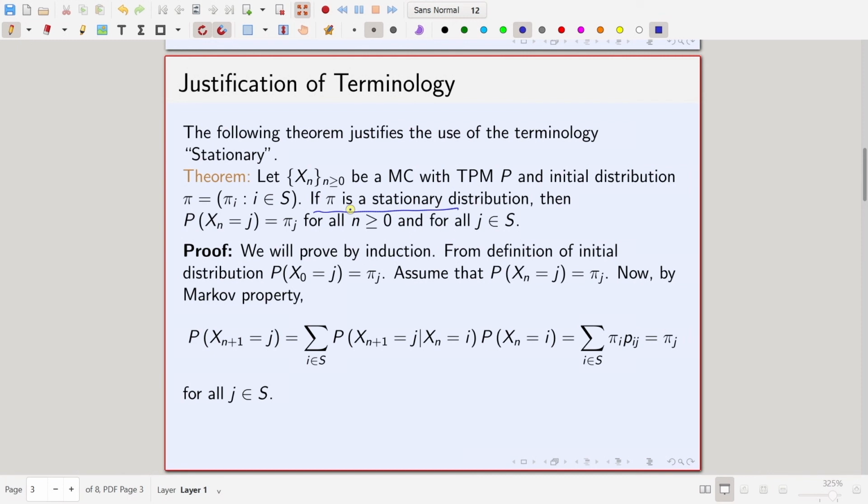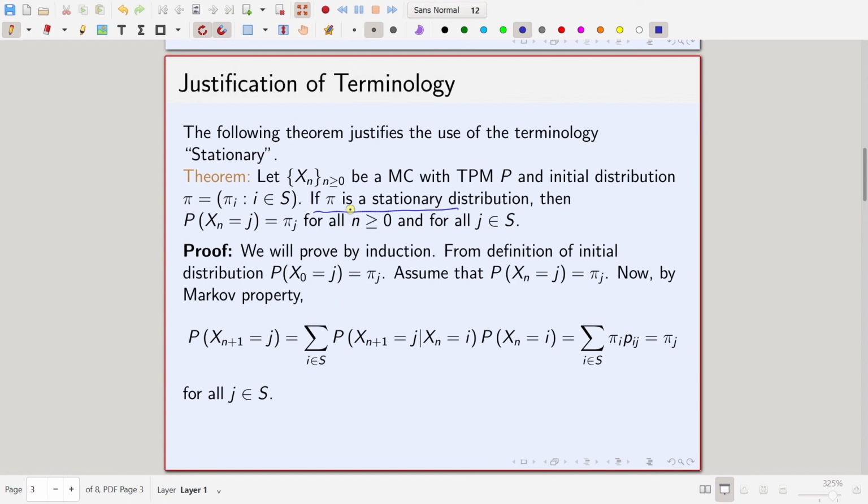That means, if you start with a stationary distribution, that means if your initial distribution is a stationary distribution, then for all n, the distribution of X_n is also that same distribution. So it gets fixed. That is the reason for using the terminology stationary.